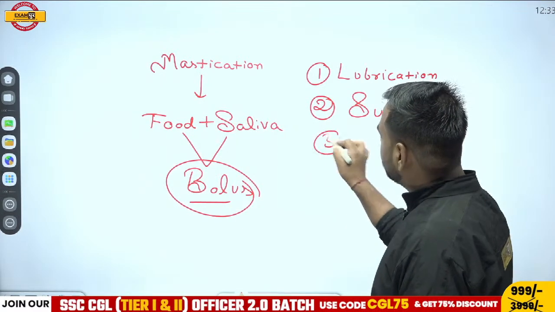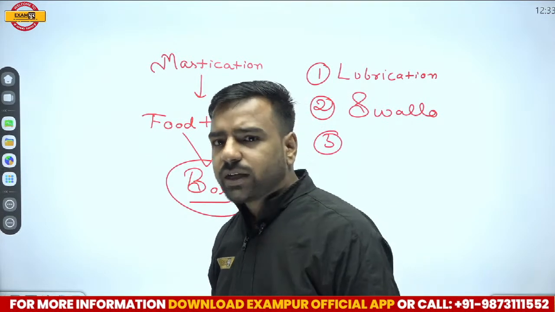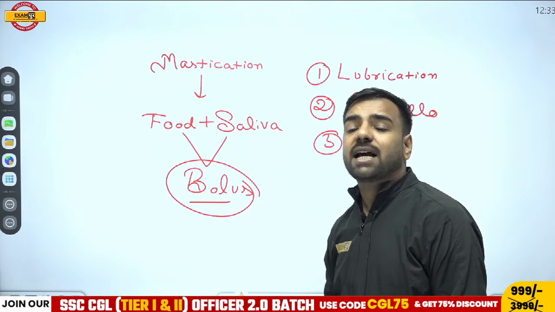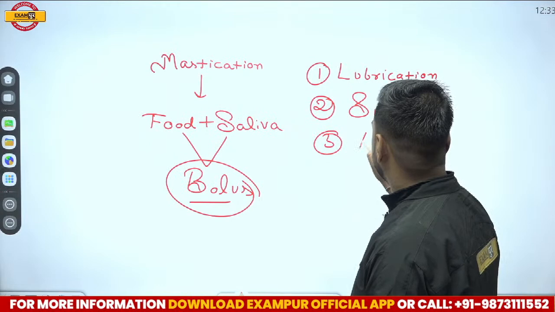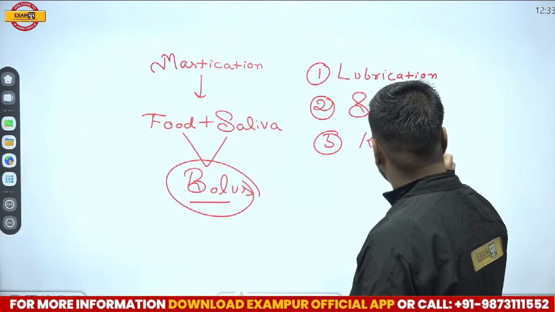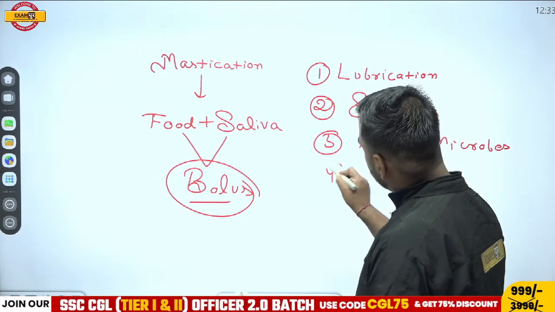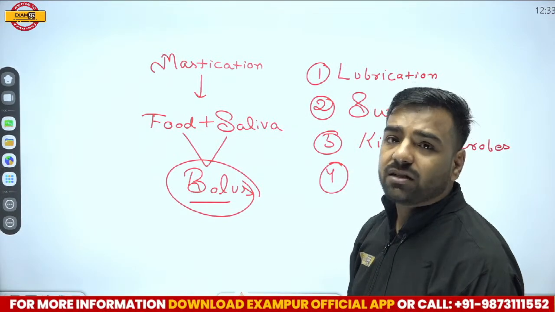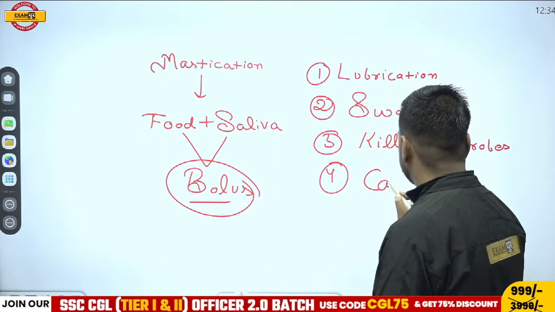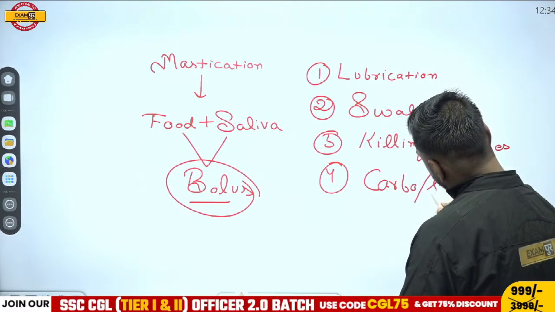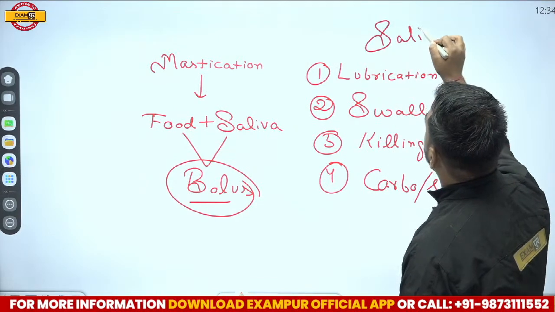Third, there might be microbes, so we need to kill those microbes as well. For killing those microbes, we have lysozyme as the enzyme. So killing of the microbes is also done. And the most important thing about saliva is that digestion of carbohydrate or starch is done. So these are the benefits of saliva.